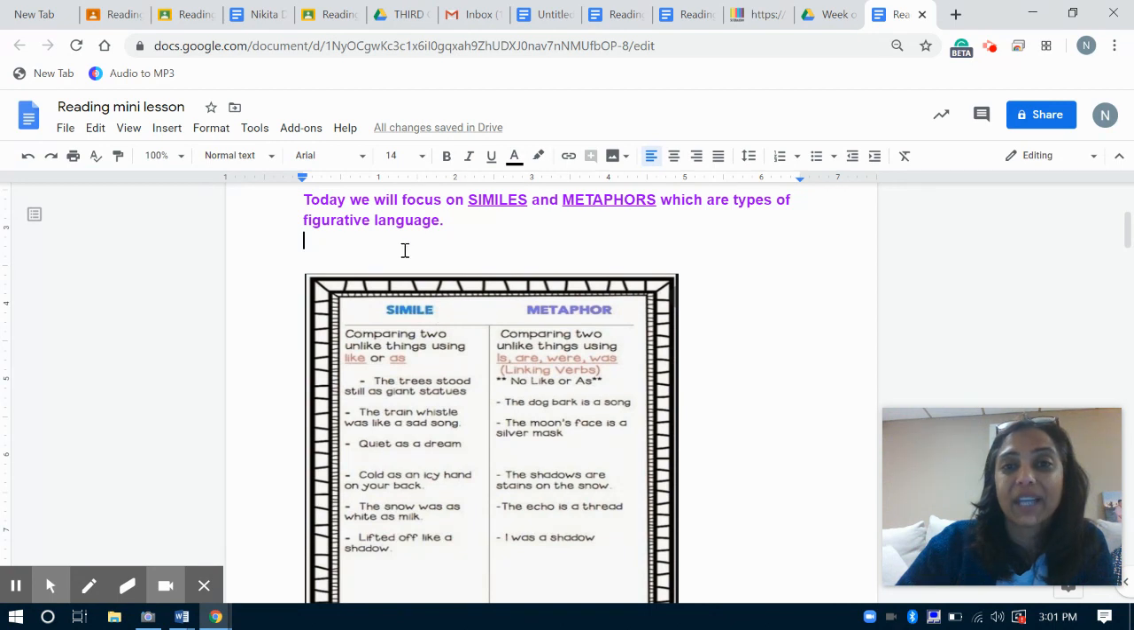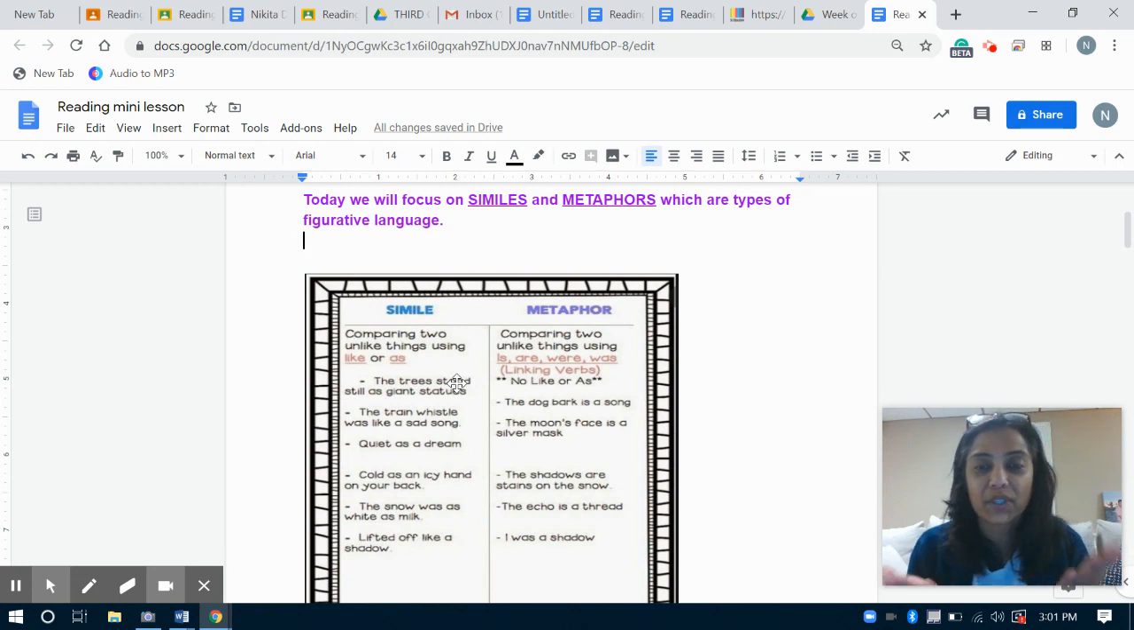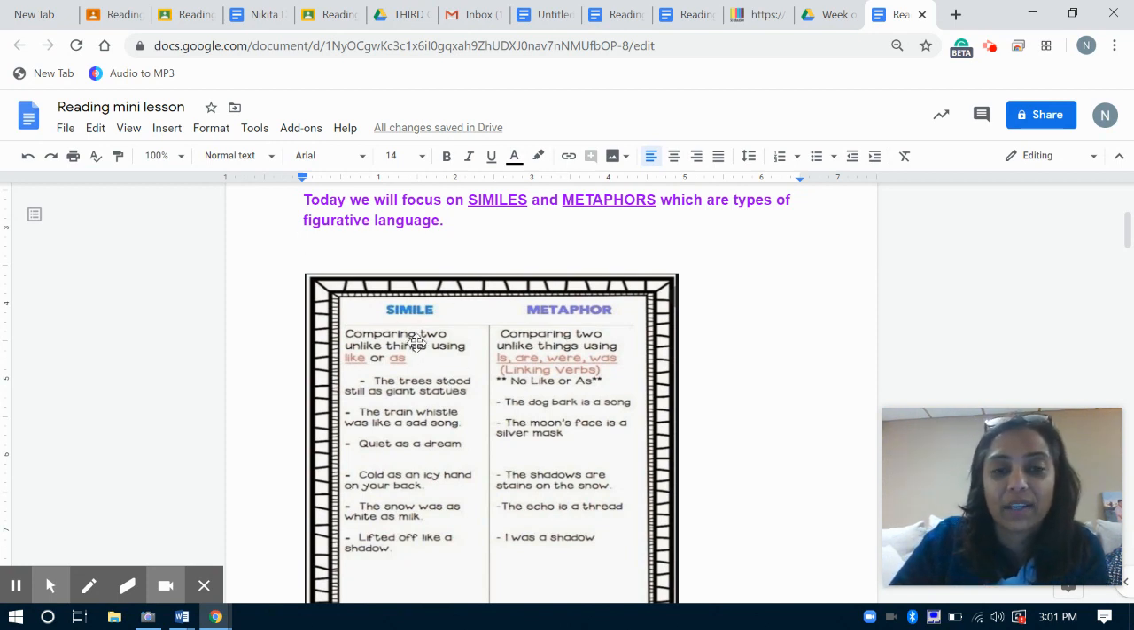So let's take a look at an example of a simile, okay? Again, the difference between both is that they're going to be using different types of words. How are they similar? Similes and metaphors are similar because they compare two unlike things, two completely different things, but we can find a way to connect them. Let's see how similes do that. They compare two unlike things using the words like or as.